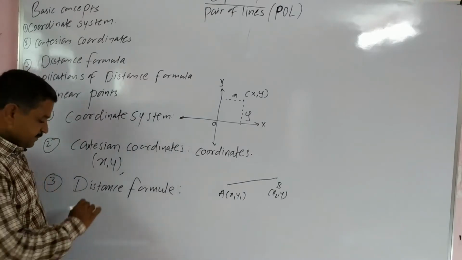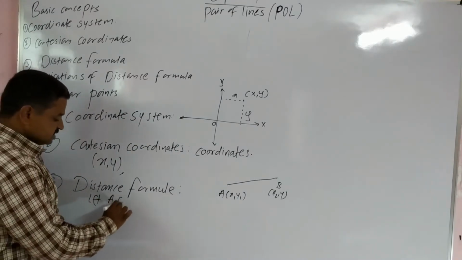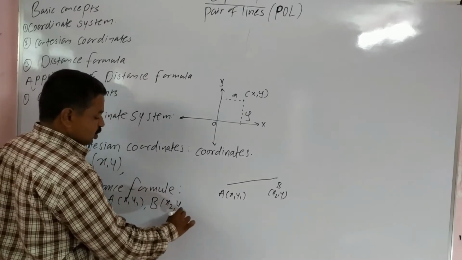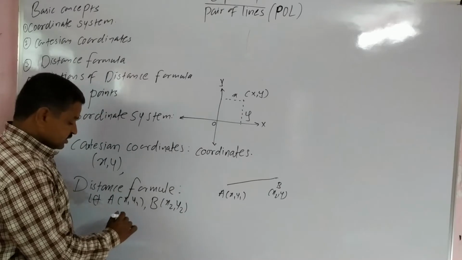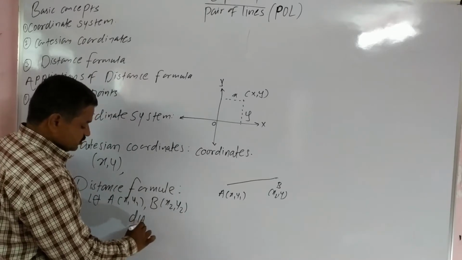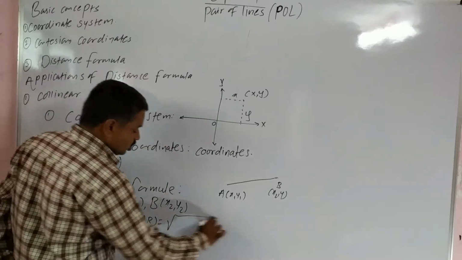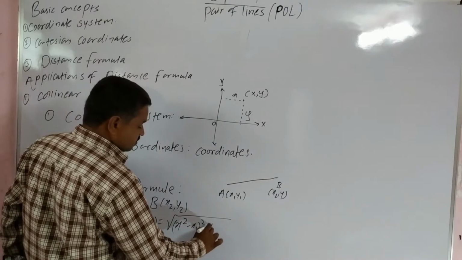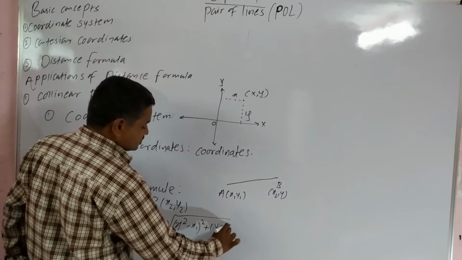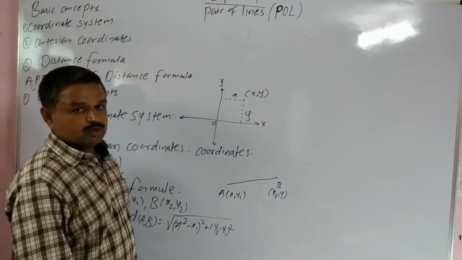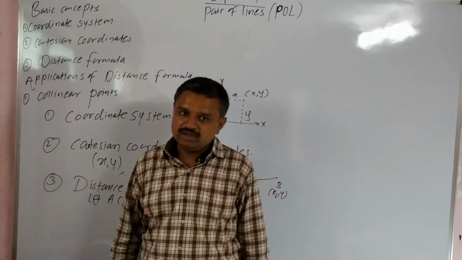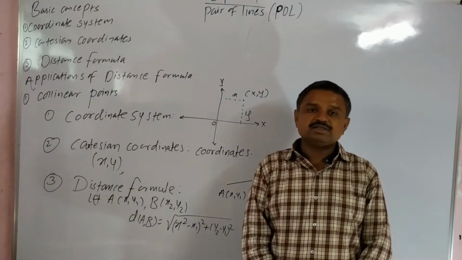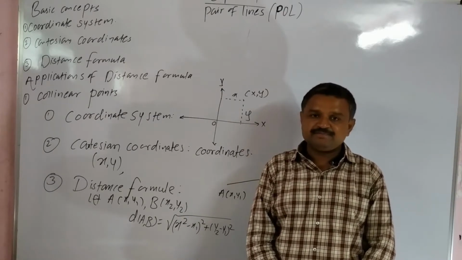If there are two points, let A be x1, y1 and B be x2, y2, then distance AB equals the square root of (x2 minus x1) whole square plus (y2 minus y1) whole square. This is the distance formula. By using this formula, we calculate the distance between two points.